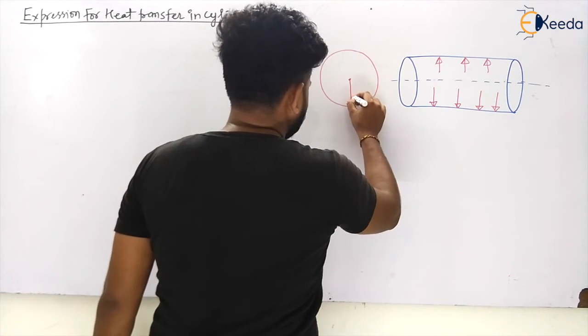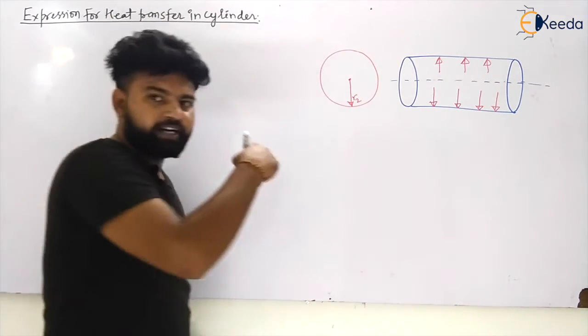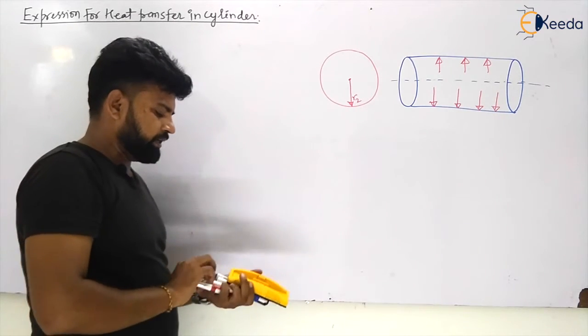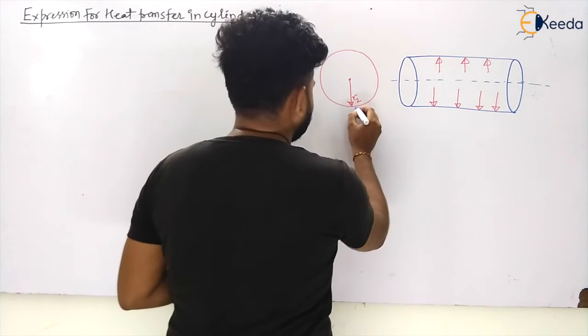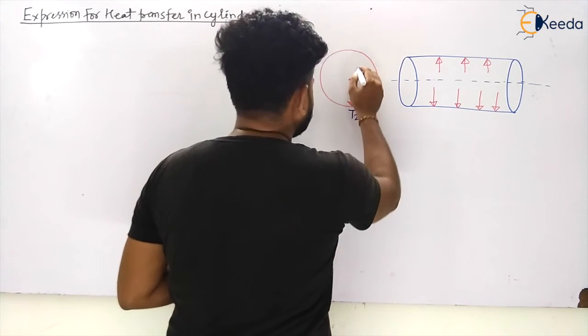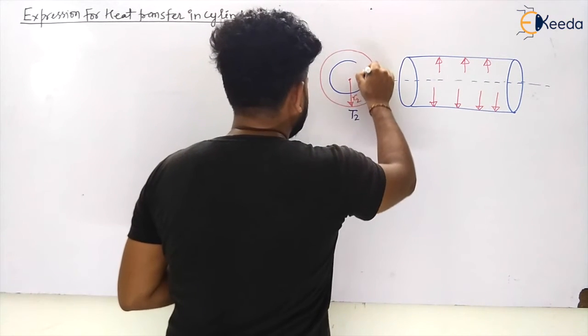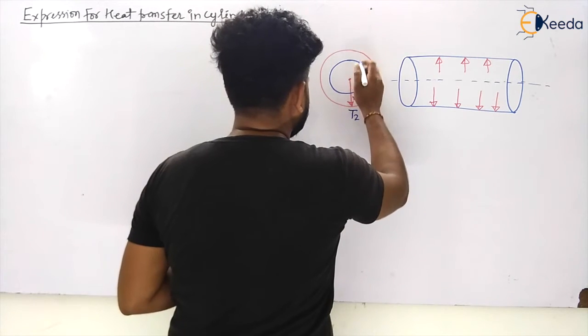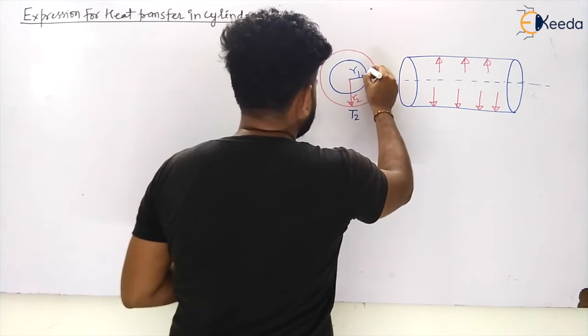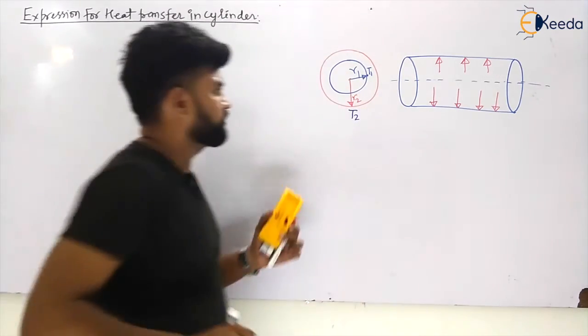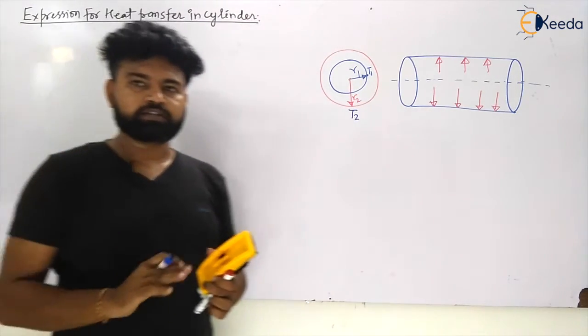I am taking the outside radius to be R2, and let us say the temperature is T2 here. I am taking another surface inside the cylinder, this is your R1, and the temperature is T1 here.